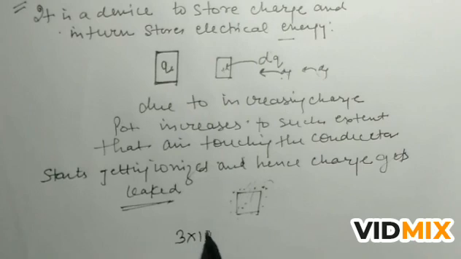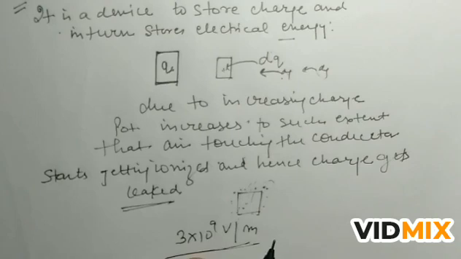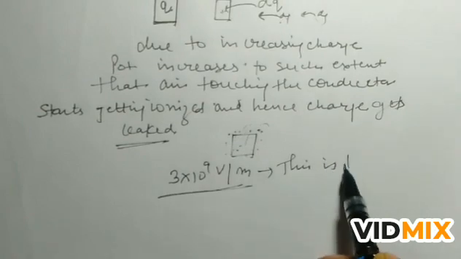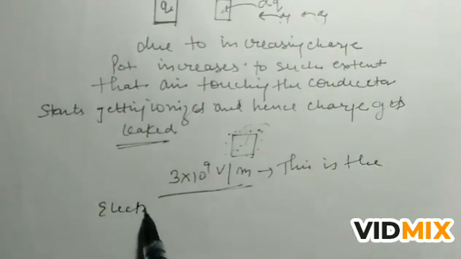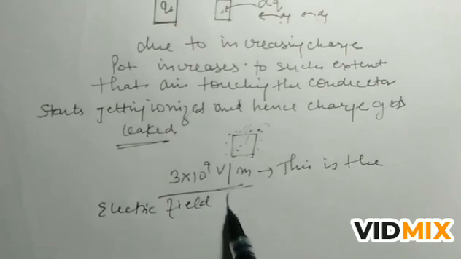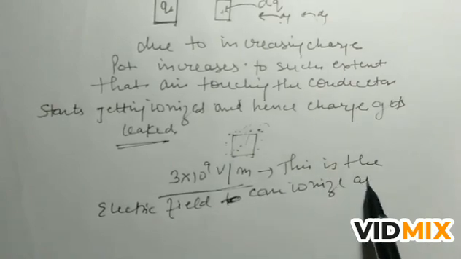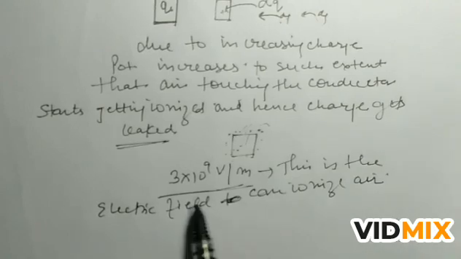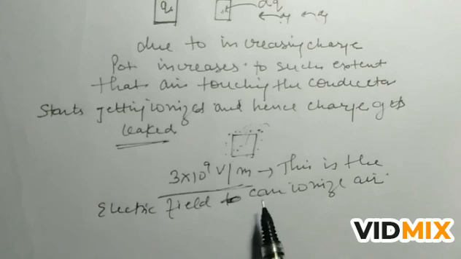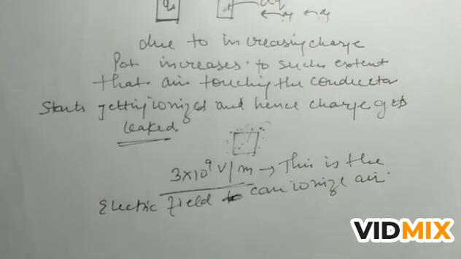3 x 10^9 volt per meter is the electric field which ionizes the gases, or which ionizes the air. If such an amount of electric field arises, then air can be ionized, or we can say that charge starts leaking.